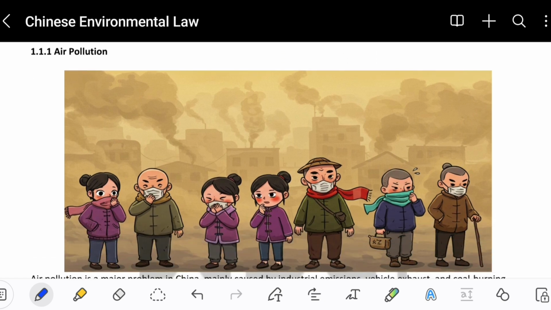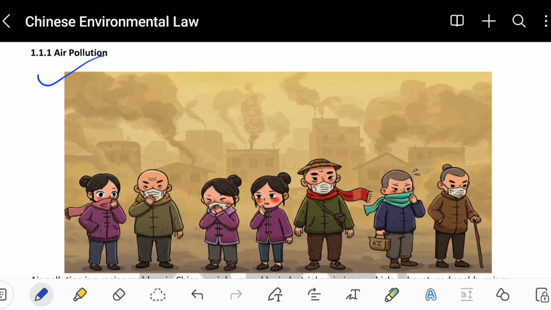The next heading is air pollution. Air pollution is the main type of environmental problem. So what is air pollution? You are seeing a lot of Chinese people covering their faces in this picture, right? Why are they covering them? Because behind them are a few industries that are producing harmful gases. Those harmful gases are in the air, and they go inside our body through our nose, because we are inhaling air that contains the harmful gases that we are seeing over here.